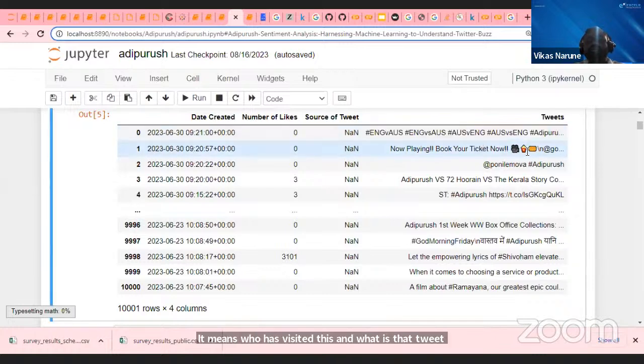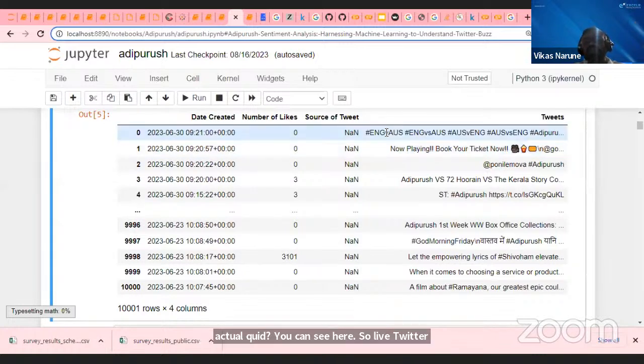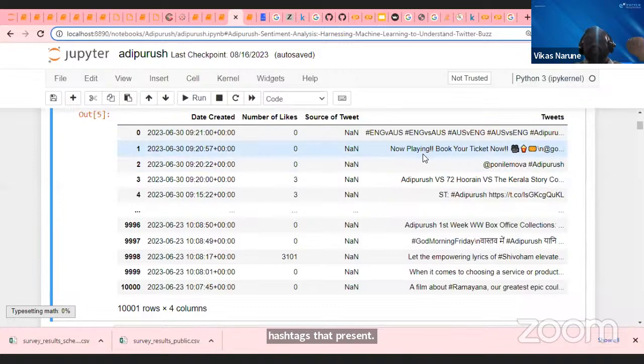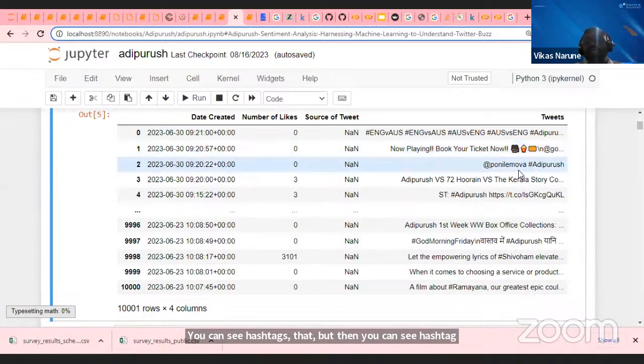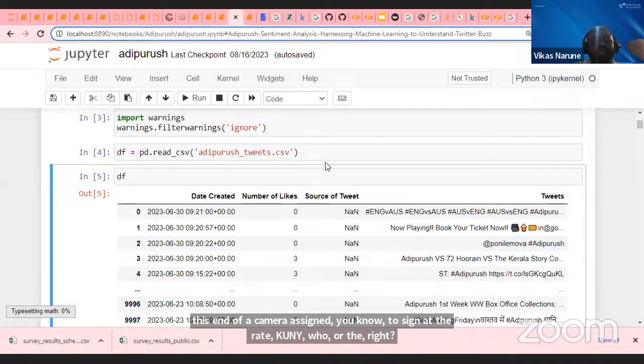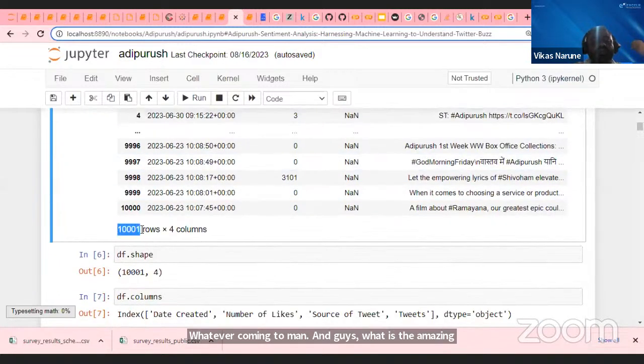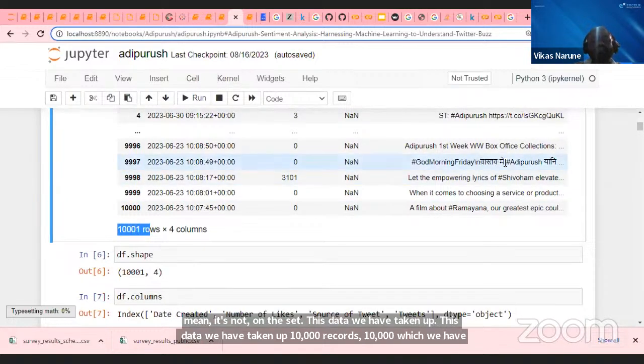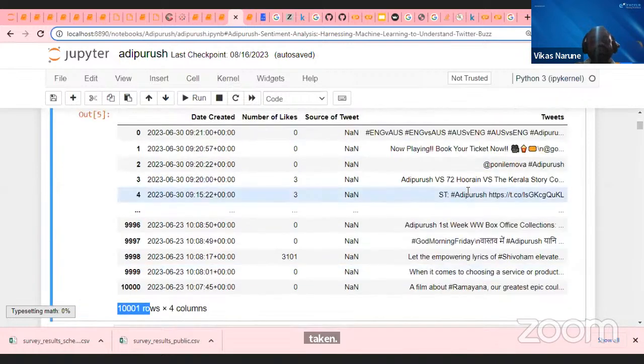In this live Twitter data, you can see multiple emojis and multiple hashtags are present: hashtag England versus Australia, hashtag Adipurush, hashtag now playing, book your tickets, a camera emoji sign, and mentions of Adipurush. Whatever comes to mind. And the amazing thing, try to understand: we have taken 10,000 tweets, not a single one, 10,000 tweets.